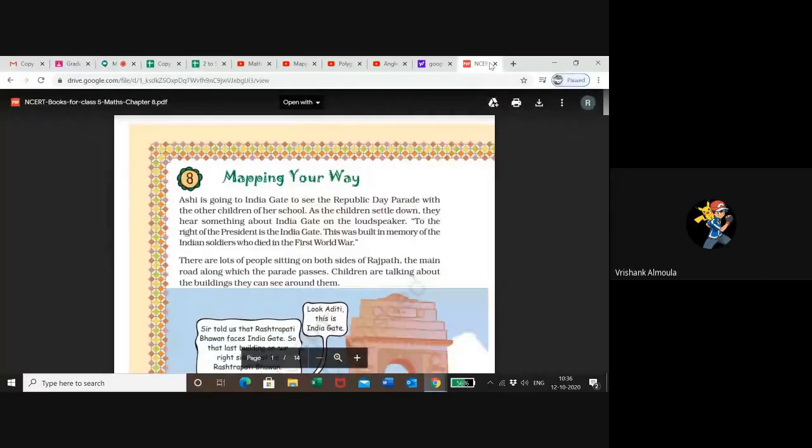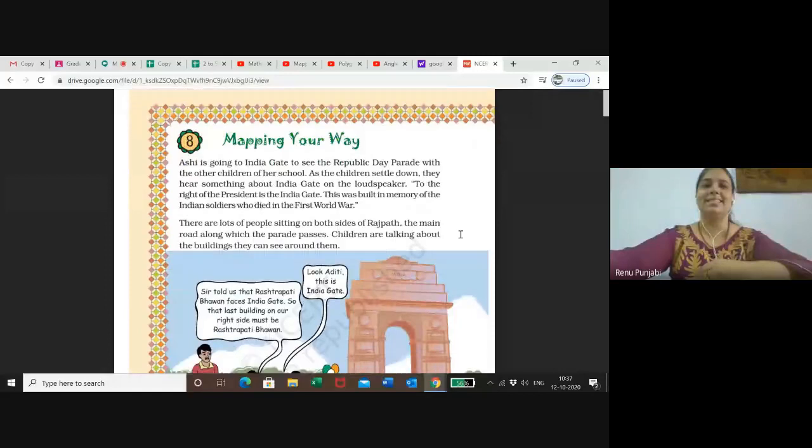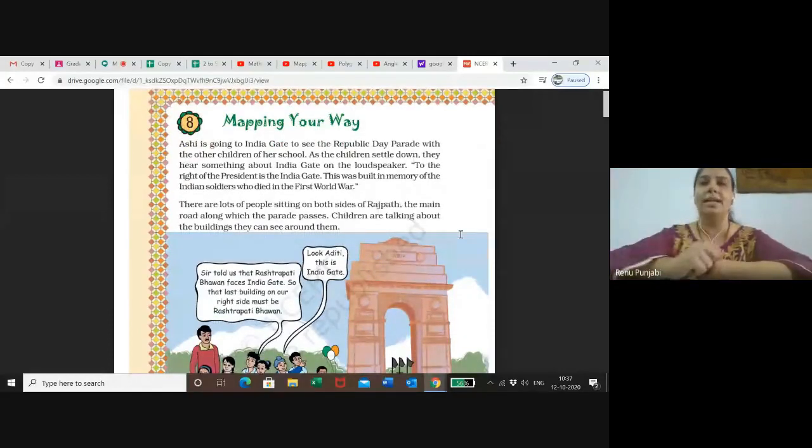In Mumbai there is the Gateway of India. Yes. So don't get them mixed up; India Gate and Gateway of India are not the same. Always the Republic Day and 15 August parades will be at India Gate, not at the Gateway of India. India Gate is in New Delhi, not in Mumbai. In Mumbai, it is the Gateway of India. Am I clear now? Show me thumbs up.